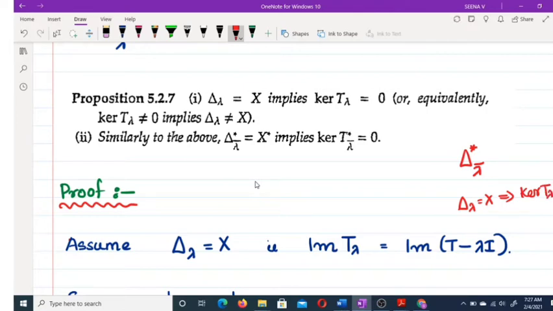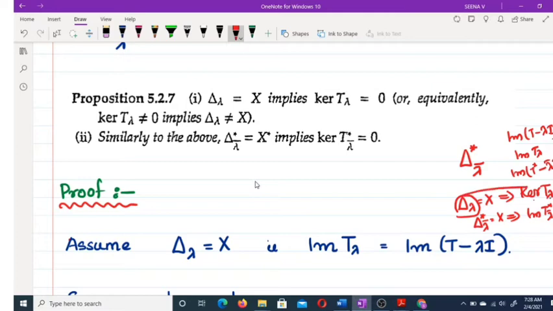Then if you apply the same result for X star and delta star, we get delta star lambda conjugate equal to X. What is delta lambda? Delta lambda is image of T minus lambda I, that is image of T lambda. Here, image of T star minus lambda conjugate I is the same as image of T star lambda conjugate. So image of T star lambda conjugate equal to X implies kernel T lambda.